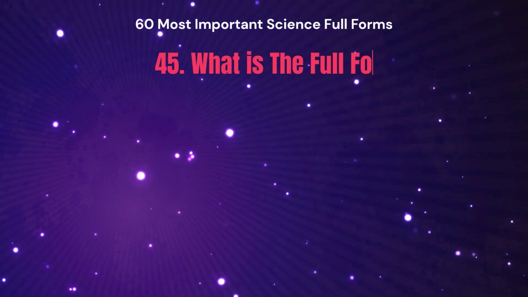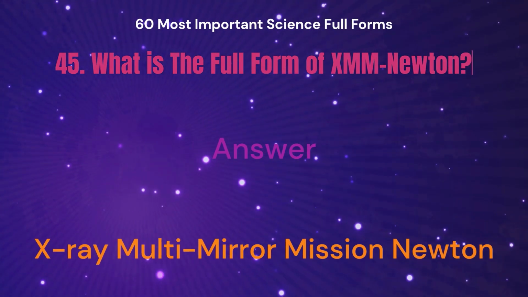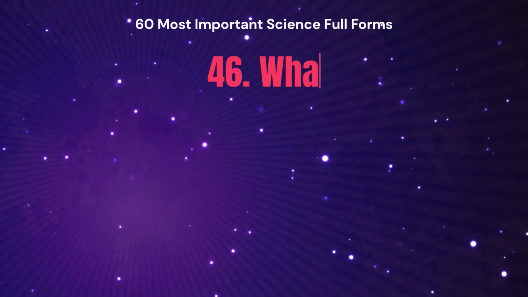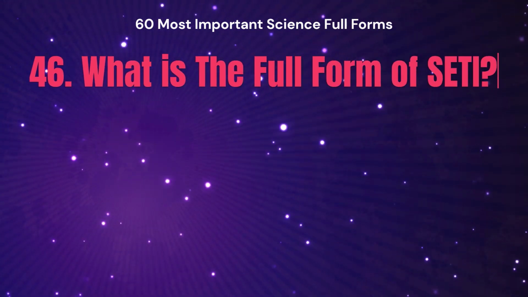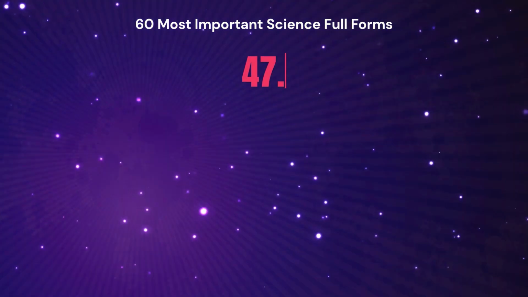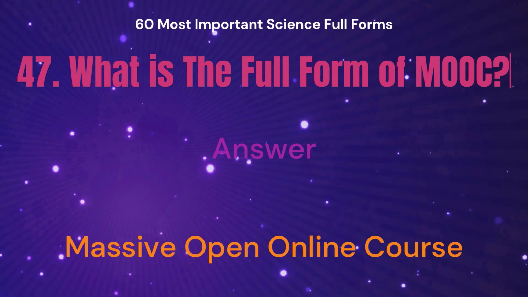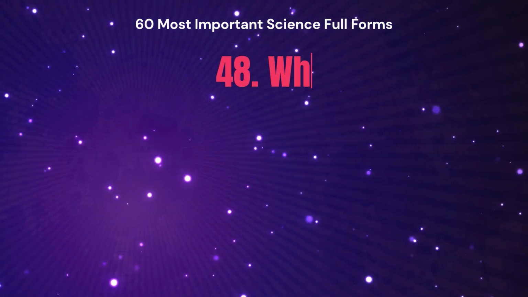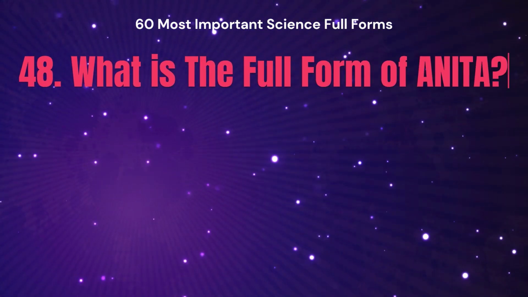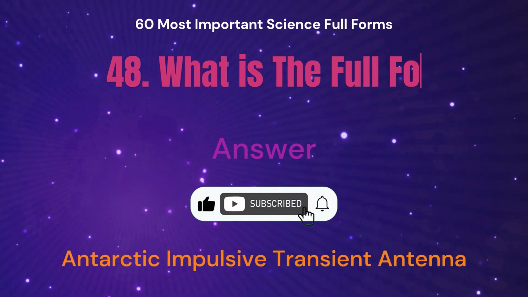What is the full form of XMM Newton? The answer is X-ray Multimirror Mission Newton. What is the full form of SCTI? The answer is Search for Extraterrestrial Intelligence. What is the full form of MOOC? The answer is Massive Open Online Course. What is the full form of ANITA? The answer is Antarctic Impulsive Transient Antenna.